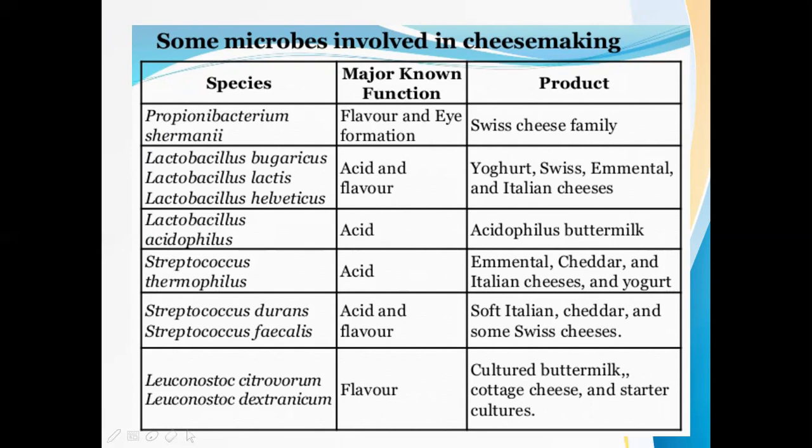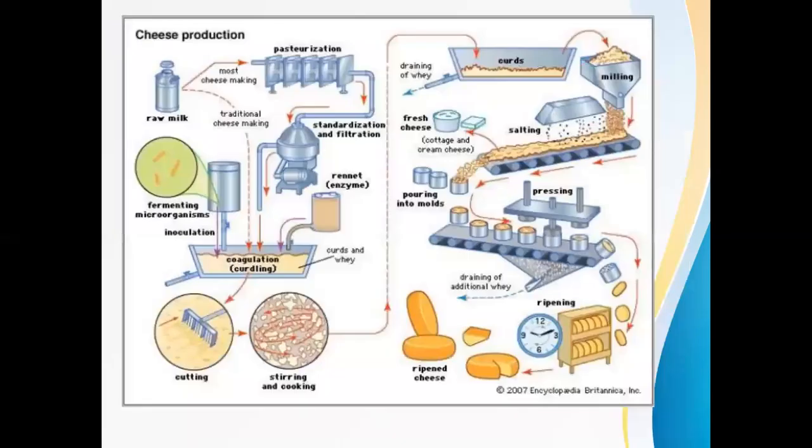Lactobacillus acidophilus definitely produces acid. Here the product is acidophilus buttermilk, and Streptococcus thermophilus is producing acid. These are the examples, and likewise these organisms are producing acid and flavor in the products being made. And here you can see the different steps in cheese production.